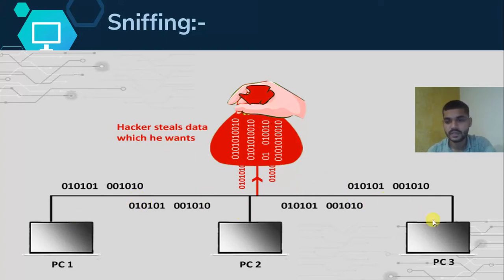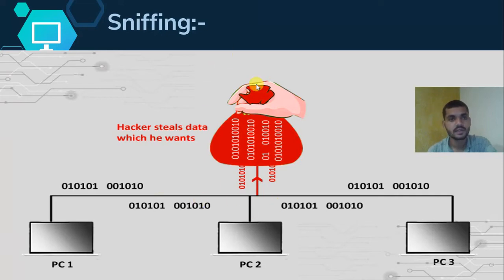While communicating within these PCs, the hacker steals the data he wants. That is called sniffing. In sniffing the hacker steals the data by packet tracing. There are various tools for packet tracing, like Wireshark, which trace the data. That's why they steal data from the network. This is the sniffing attack.